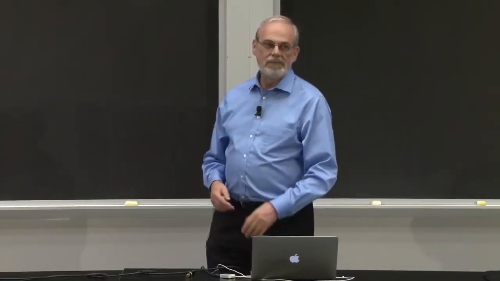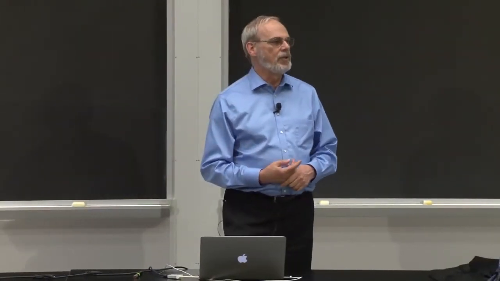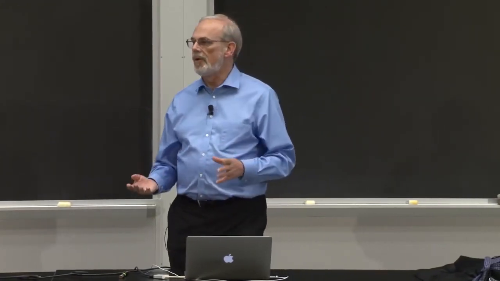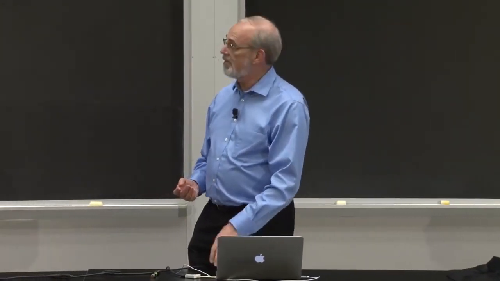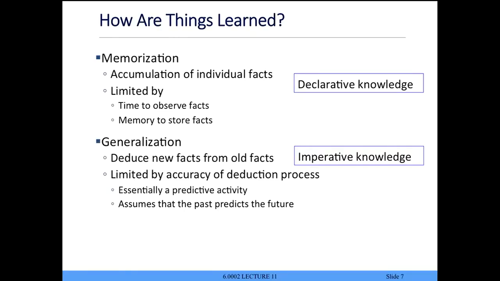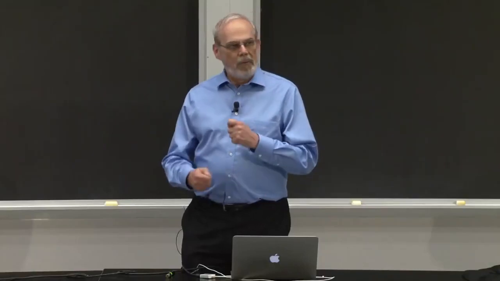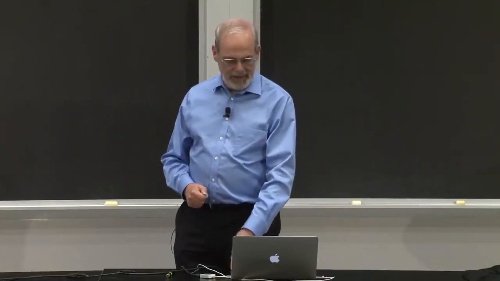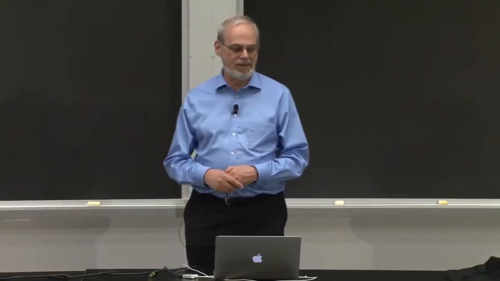A better way to learn is to be able to infer, to deduce new information from old. And if you think about this, this gets closer to what we called imperative knowledge: ways to deduce new things. Now, in the first cases, we built that in when we wrote that program to do square roots. But what we'd like in a learning algorithm is to have much more like that generalization idea.